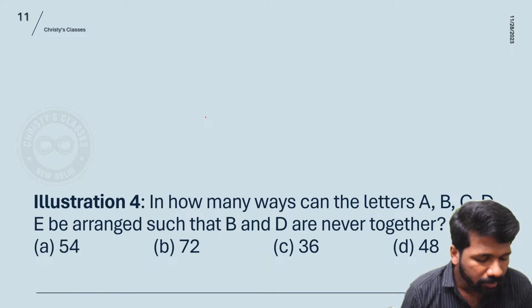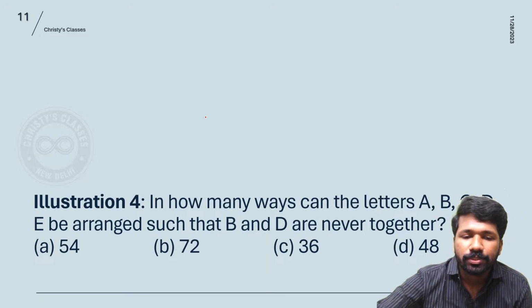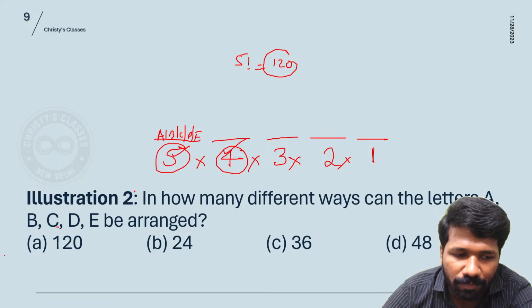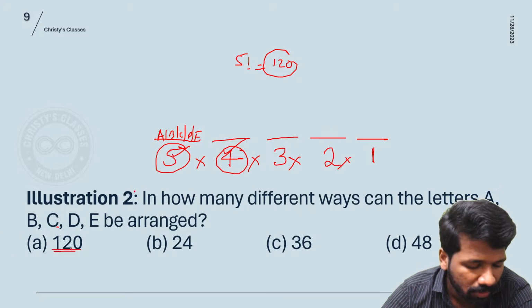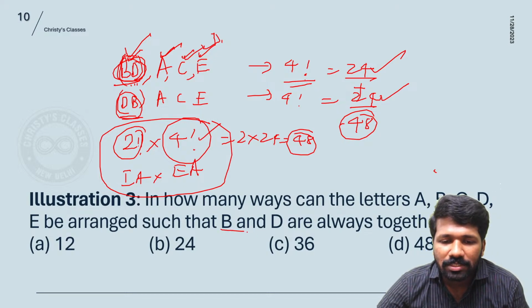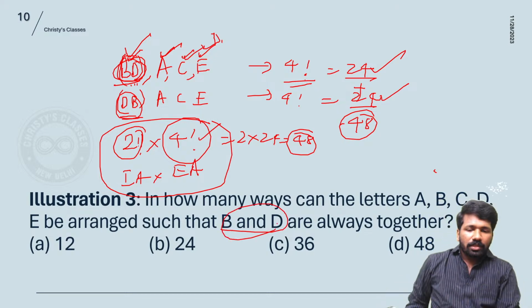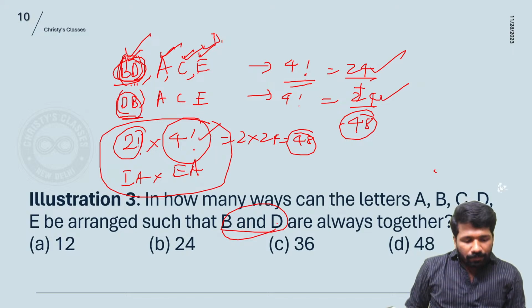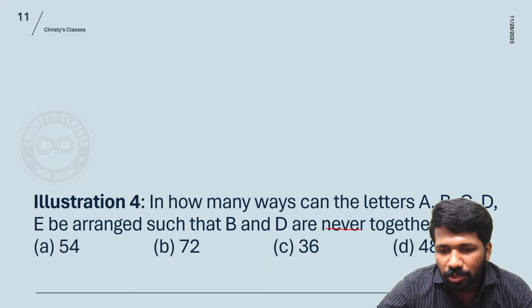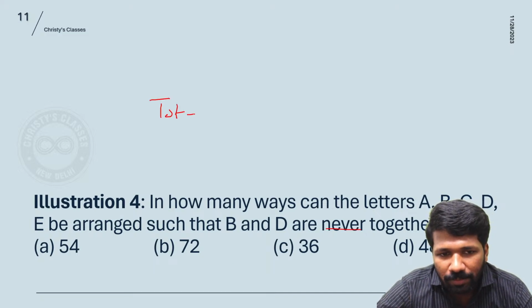Okay, so here the complement idea can be used. The last to last question we discussed, ABCD can be rearranged in 120 ways, 5 factorial ways. The last question we discussed, ABCD can be arranged such that B and D are together in 48 ways. So B and D not together means from the total arrangements, if you subtract the BD together arrangement, you will get the answer.